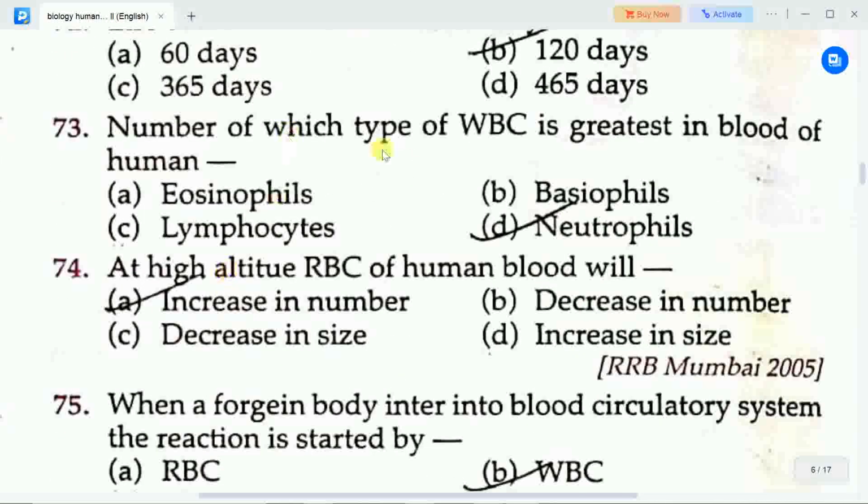Next question is number of which type of WBC, that is white blood cells, is greatest in blood of human? Options are A. Eosinophils, B. Basophils, C. Lymphocytes, D. Neutrophils. Correct answer is option D, neutrophils. Number of neutrophils type of white blood cells is greatest in blood of human.